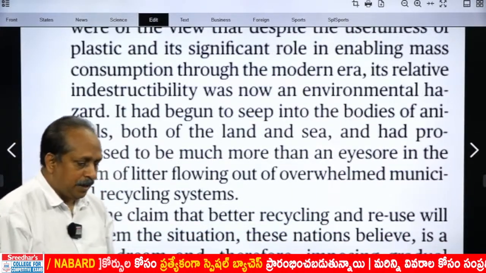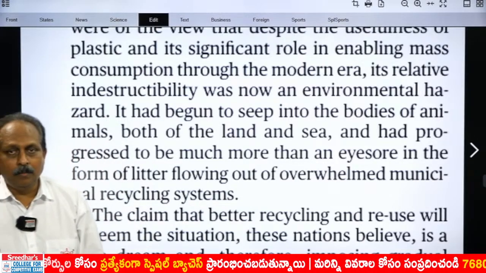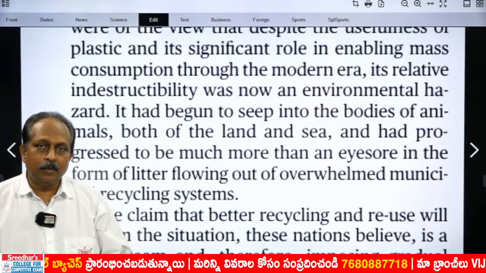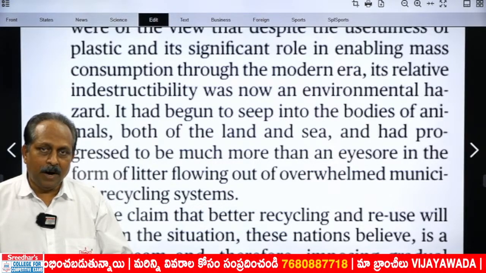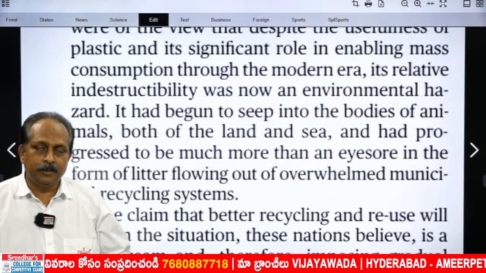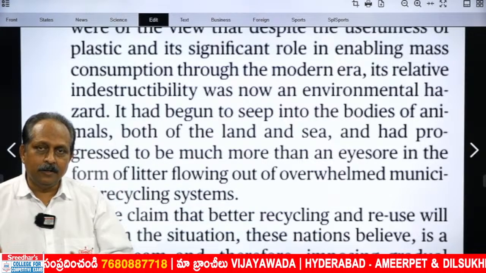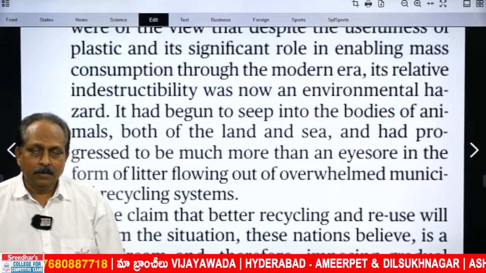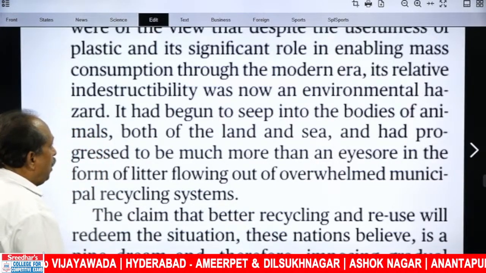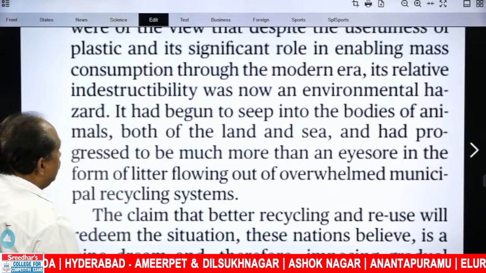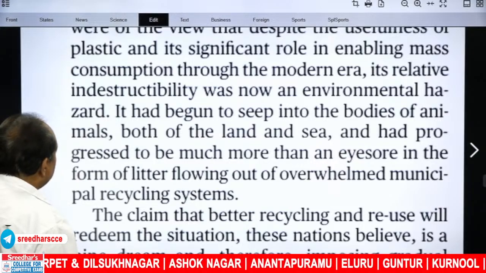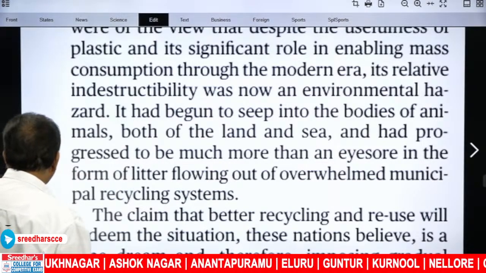What does it mean in this context? Biodegradable, non-biodegradable. You have to know two words. Plastic is a threat to the environment because it is not biodegradable. It is non-biodegradable. It remains for hundreds of years in the environment and it enters plants, animals. That way it becomes a threat. It becomes a hazard. Because of that, its relative indestructibility was now an environmental hazard. It has become a problem.